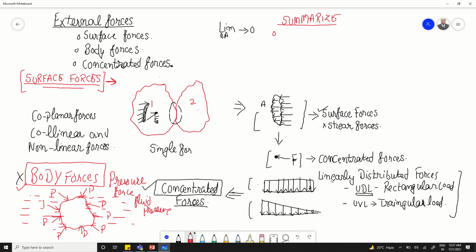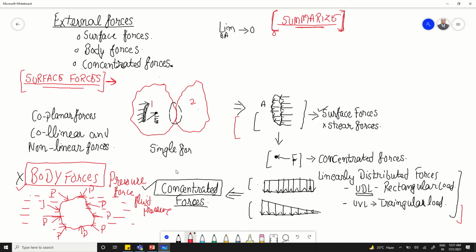Now we have also seen that linearly distributed forces can be converted to concentrated forces by using equations of equilibrium. That is the reason you should understand why using equilibrium equations is very, very important. Also please remember all these types of forces, because on the basis of them we will develop the concept of stresses.